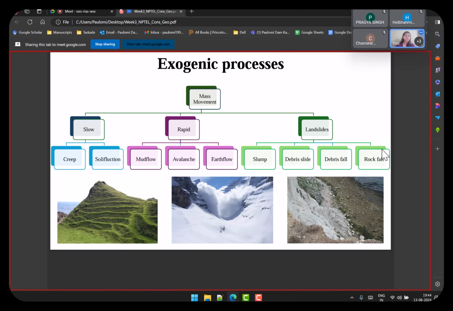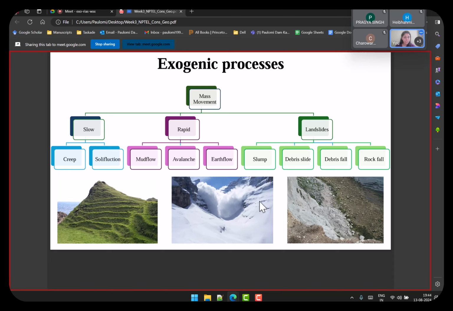The next exogenic process is mass movement. So you have bulk movements taking place. These can be slow, or a very rapid movement, suddenly all of it flowing out. Or you can have a landslide, which is a very common thing that you would have seen. In slow, we discussed creep and solifluction, basically how your particles are moving. In rapid, you have mud flow and avalanche. Avalanche is the image that you see in the middle.